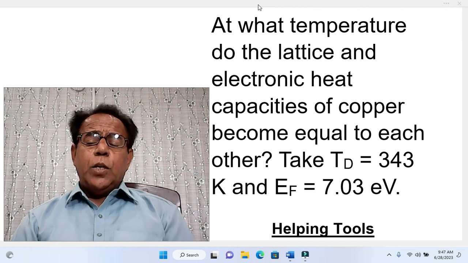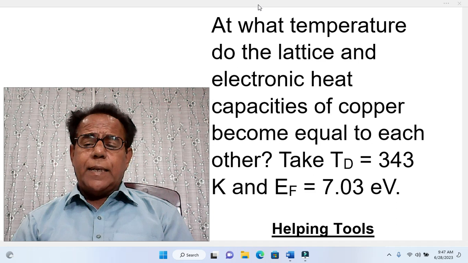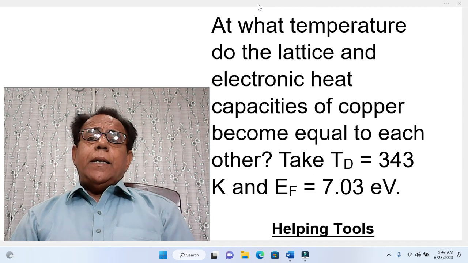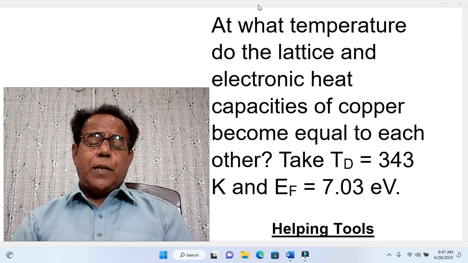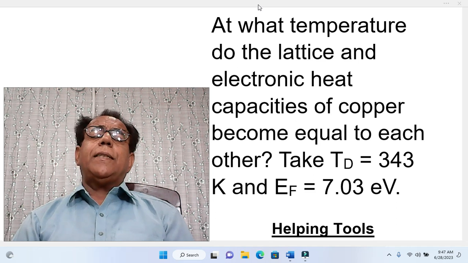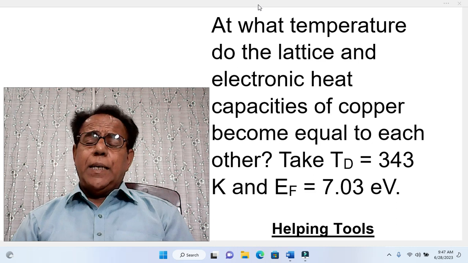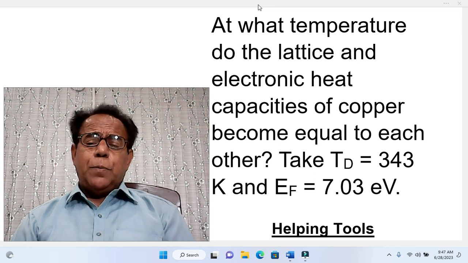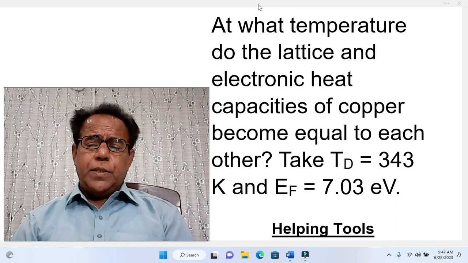So here Debye temperature is equal to 343 Kelvin, and E_F, where capital F is written as a subscript of capital E, is Fermi energy. Fermi is also a scientist name. For the time being we have nothing to do with the name of scientist or its detail. Our primary purpose is just to solve this problem.